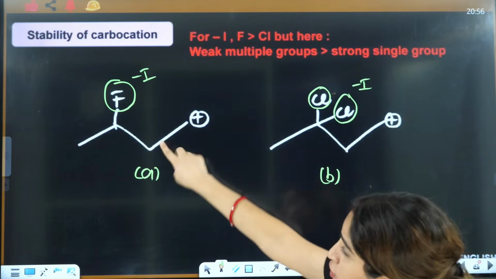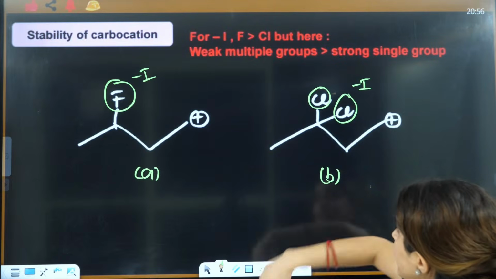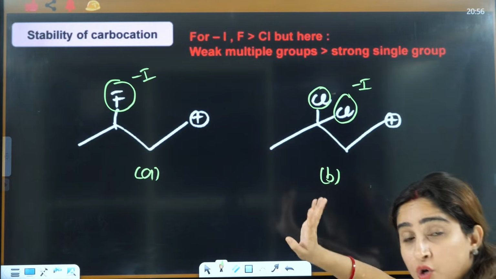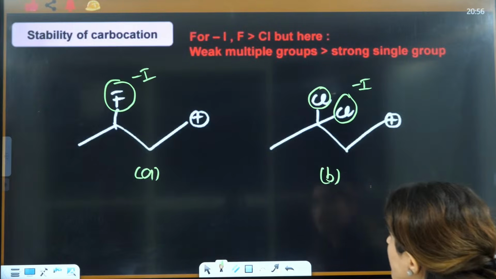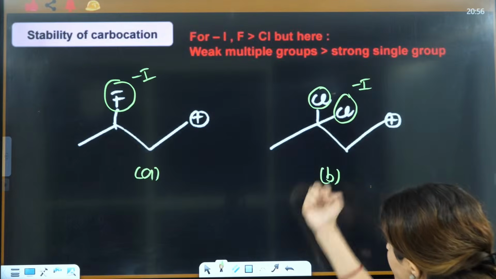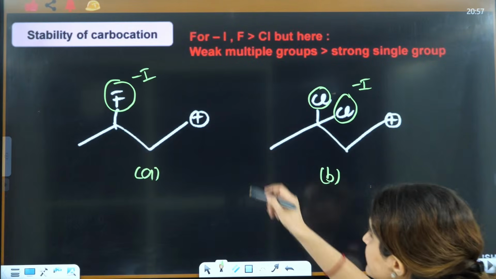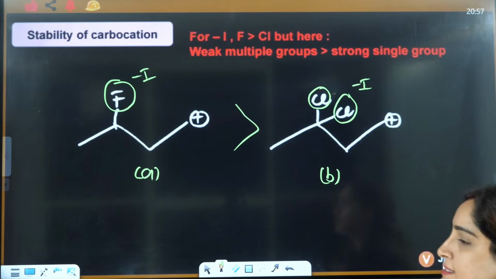So even though fluorine is strong, it is single. They are in a group, so the group is more dominating. That's why this will show minus I effect to a greater extent, so it will make it more destabilized. So this is the correct answer.